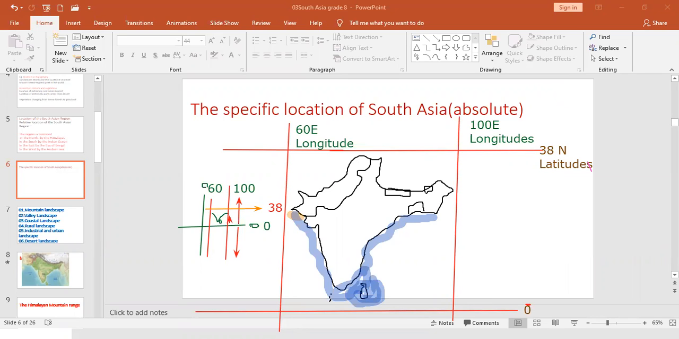India, Pakistan, Nepal, Bangladesh, Bhutan, Maldives, Sri Lanka are the constituent countries in the South Asian region. Nicobar and Andaman Islands also belong to the South Asian region. We have to mark these two islands.